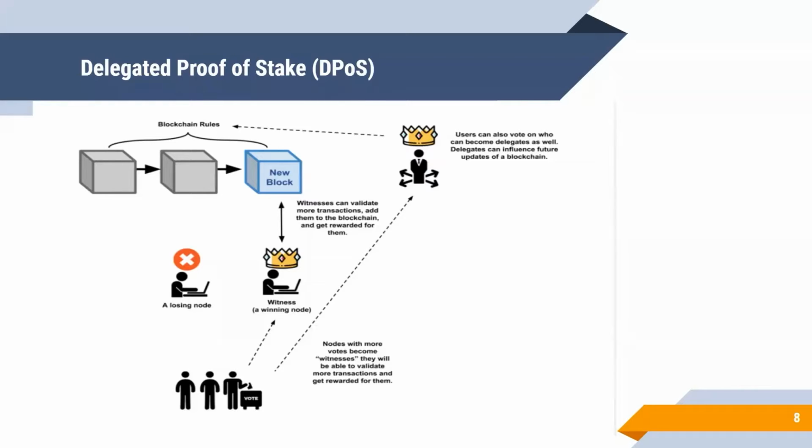Delegated proof of stake is an extended consensus algorithm of proof of stake. Instead of putting up stakes, users can vote for a node to be a witness. The witness is responsible for validating transactions and can get rewards from them.